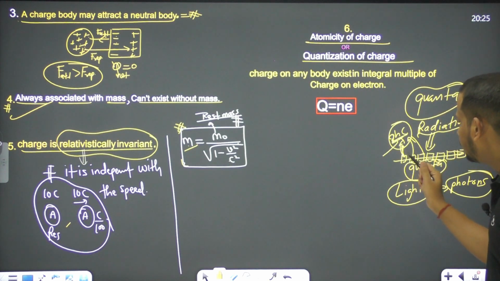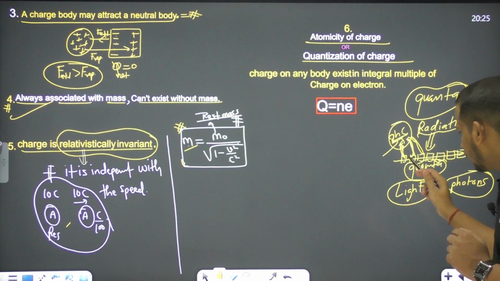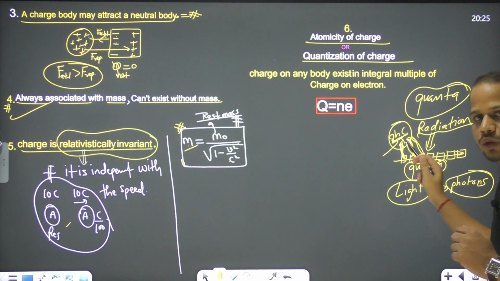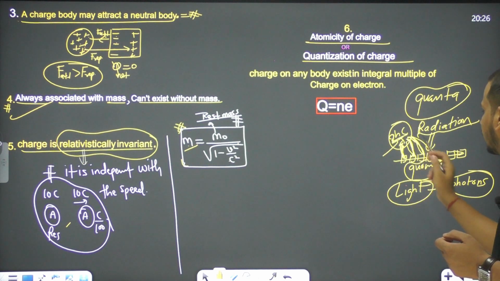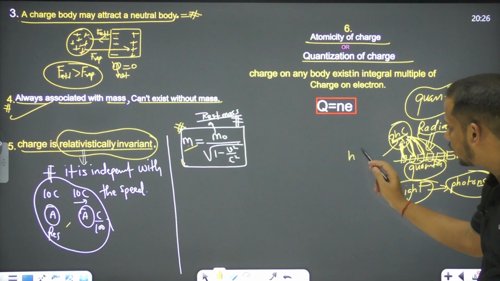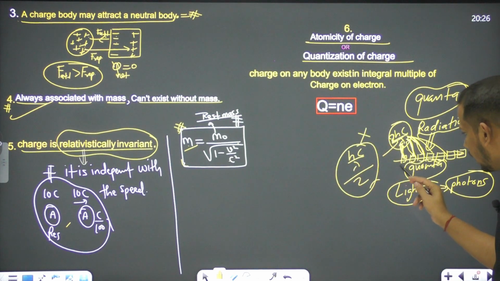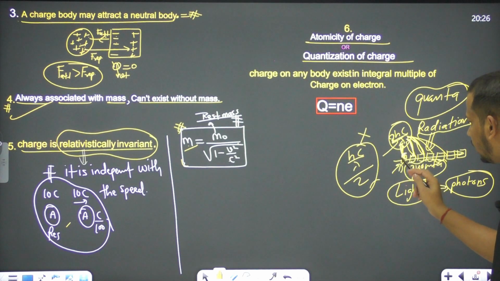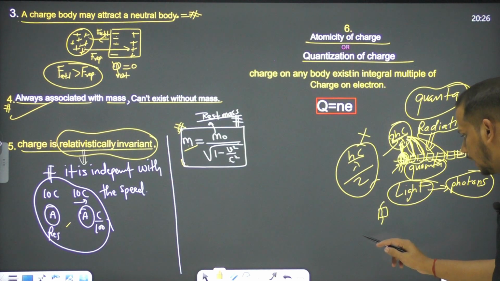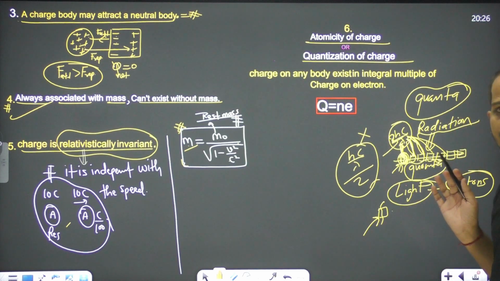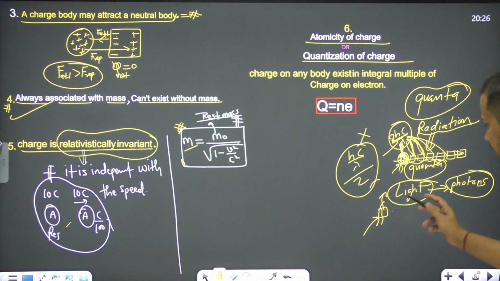When we provide you the number of particles, you get the energy in integral form. Integral form means either the energy of one photon, two photons, or three photons, or you can say quanta, it's up to you. It's not that you will get hc by lambda by 2. You cannot take that energy, because quanta is fundamental. We cannot break the quanta. Either we absorb the complete quanta or we do not absorb it. It will provide us the total energy, not a fraction of energy, right? So this is called quanta.